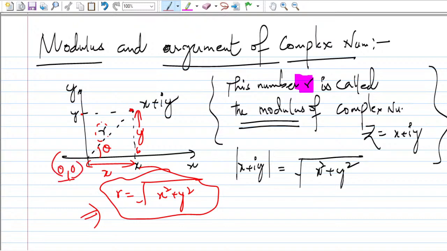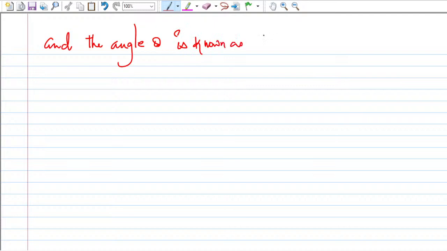This is the origin, and the angle theta is called the argument of z. The angle theta is known as the argument of the complex number z. You can find directly that theta is basically arg z.